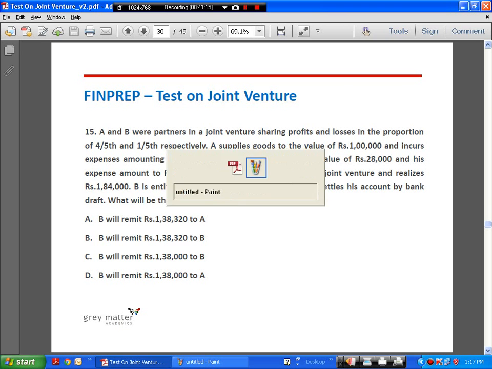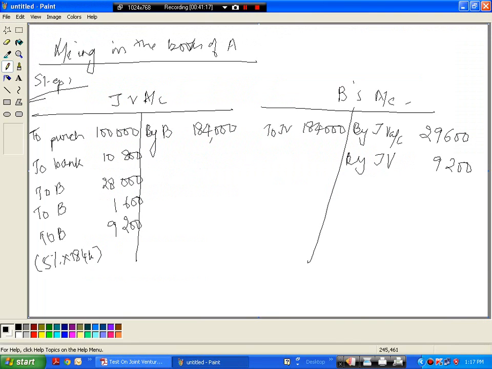Okay, so that's it. Now let's find out the profit on JV. This will give us the profit on JV. So A's share will go to his P&L account and B's share will be credited to B's account. So let's find out the profit.